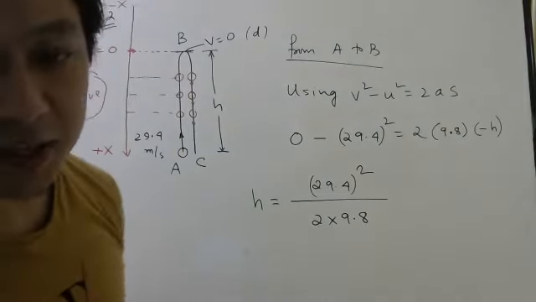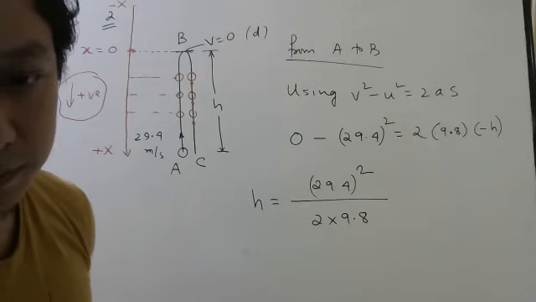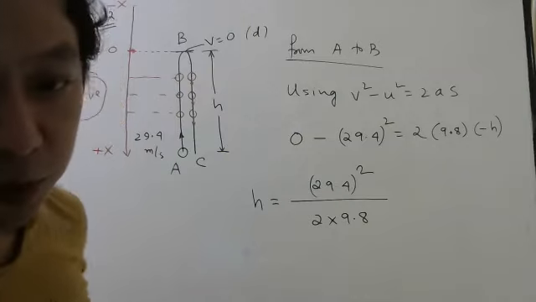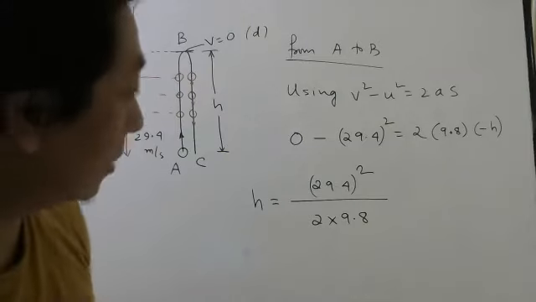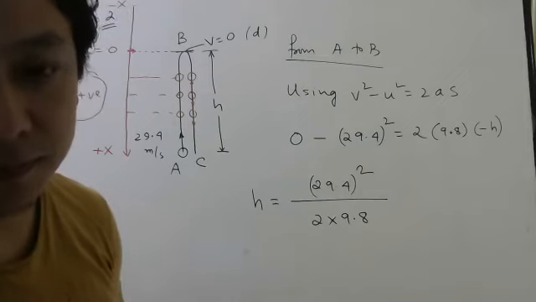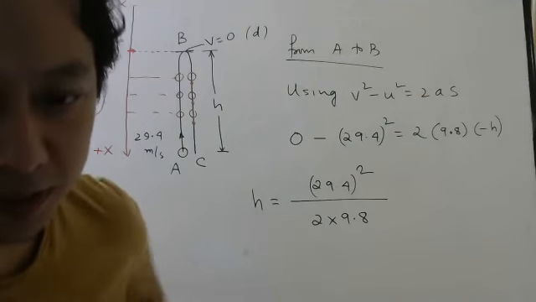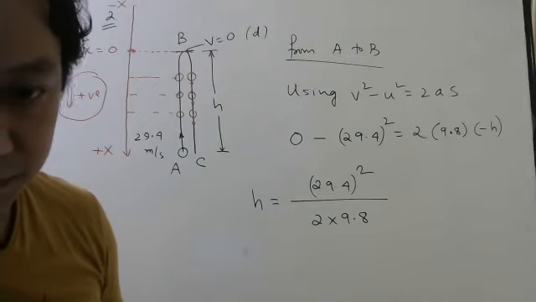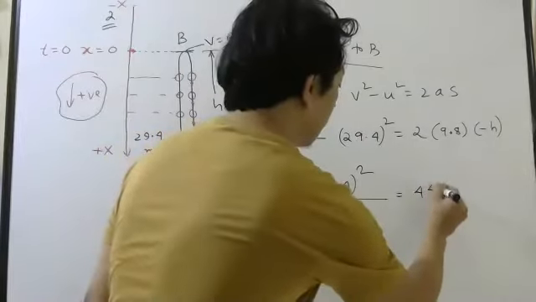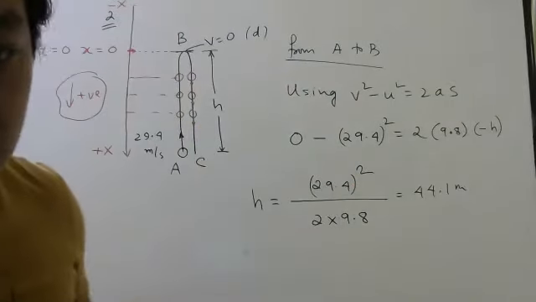What are the answers you are getting? 29.4 square divided by 2 into 9.8. Anyone? Otherwise, I will do it myself. 44.1 meters. Okay, 44.1 meters.